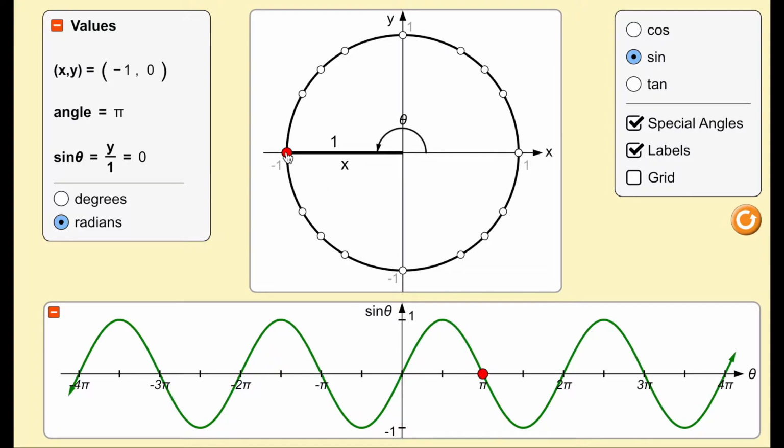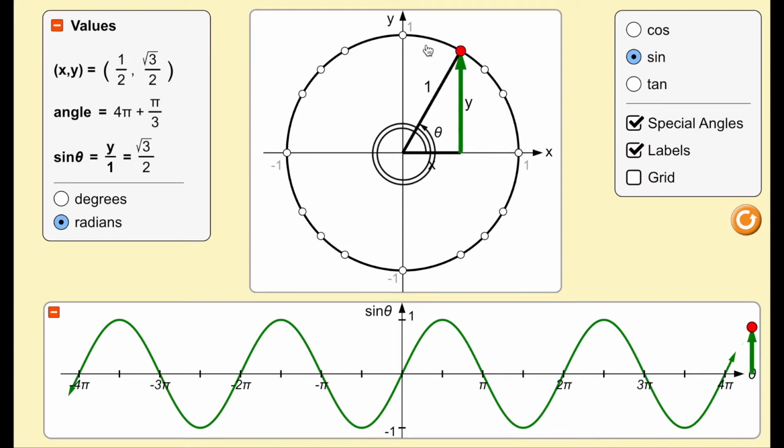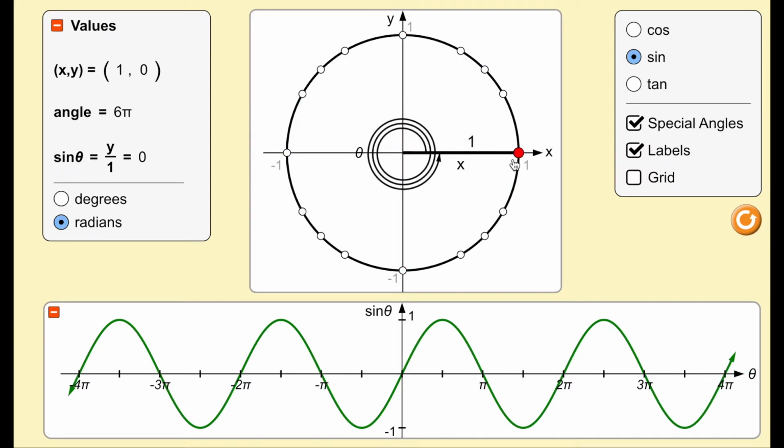And now our y value becomes negative. So it goes down to -1, down here, and then back up to 0. As I'm going around the unit circle, my y value oscillates about 0. See how it's going up above 0 all the way to 1 and then back down past 0 all the way to -1. So this is called a sinusoidal function because it repeats over and over, oscillating about one number.